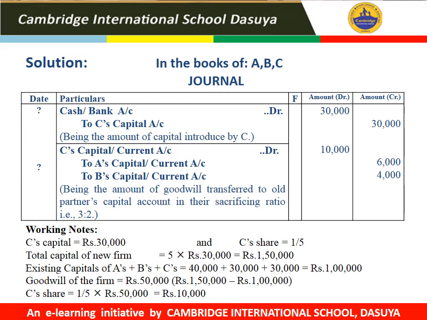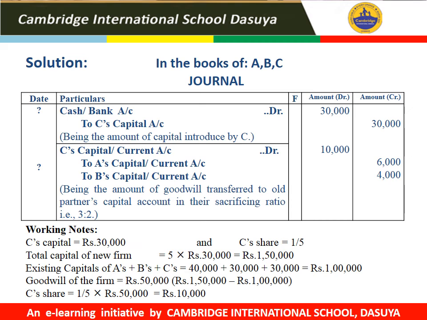Now we have calculated the total capital of the new firm as 1,50,000 and the existing capital as 1 lakh rupees. So the difference between the total capital of the new firm and the existing capital of the partners, including the capital of the new partner, is the goodwill of the firm, total goodwill of the firm, which comes to 50,000 in this question. And C's share of goodwill is 1 by 5 of 50,000, which is rupees 10,000. So 10,000 is the amount of goodwill which C has to bring, but he is not able to bring this